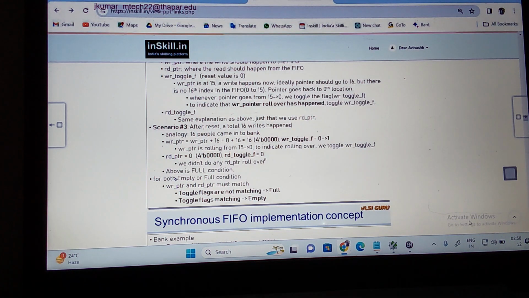After reset, a total of 16 writes happen. By analogy, 16 people came into one bus. So the right pointer is equal to right pointer plus 16.